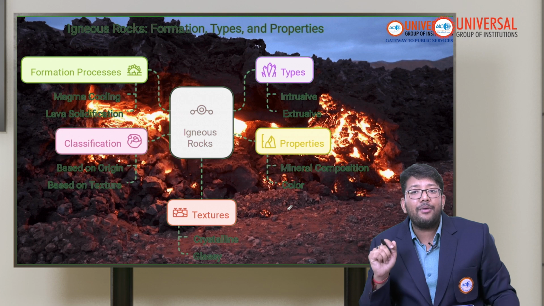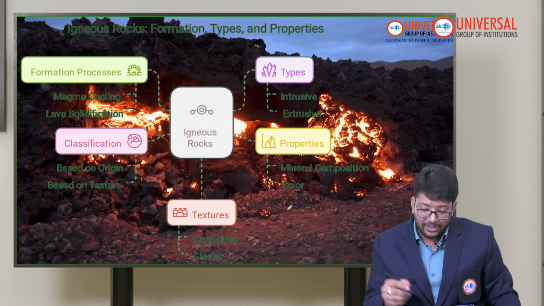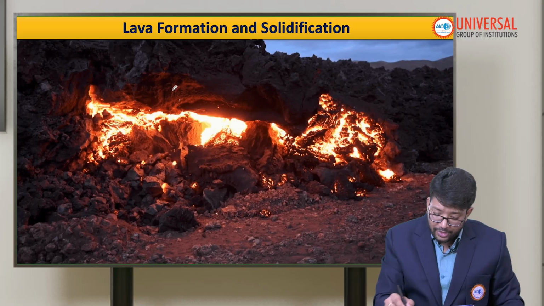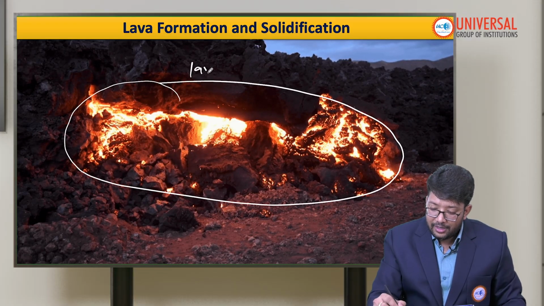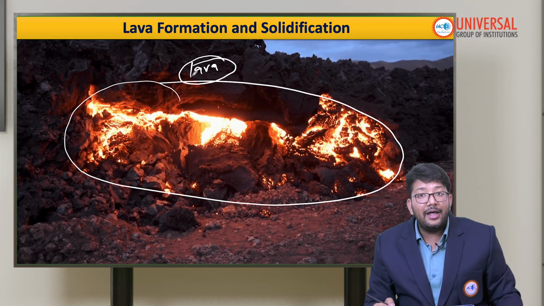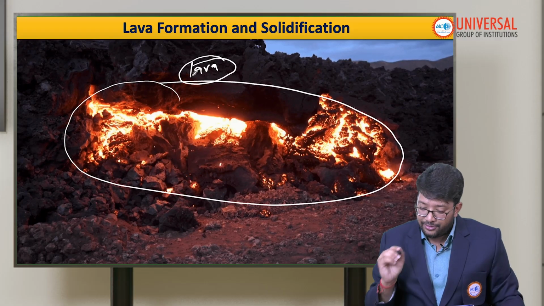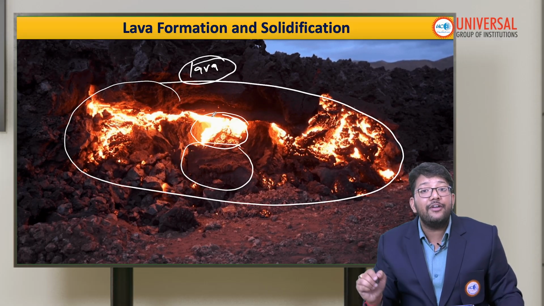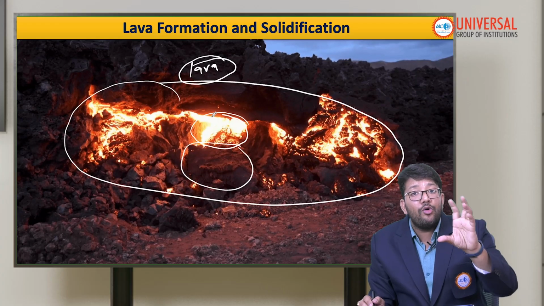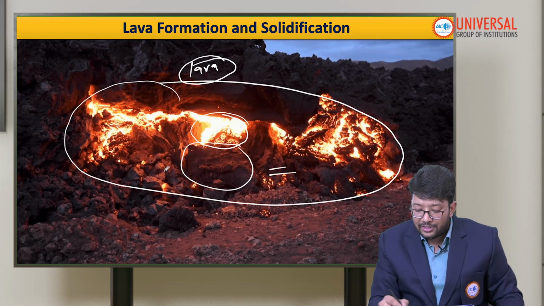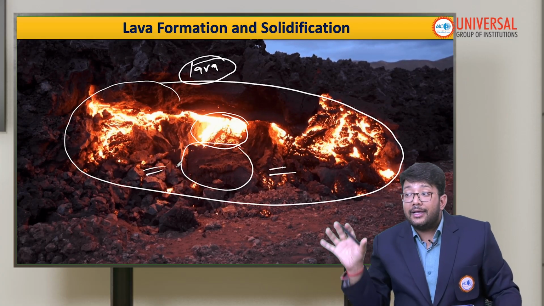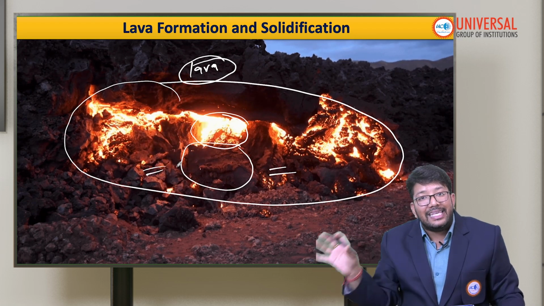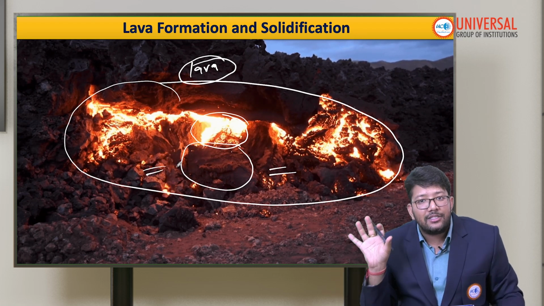So if I talk about the formation process, as you can see, this magma has come out. Okay, so this particular magma is called lava. Now it is getting solidified. As you can see in the diagram itself, this magma is solidifying. Earlier it was in semi-molten liquid form, now it is getting into solid form. So when this lava solidifies, these rocks will be called igneous rock.